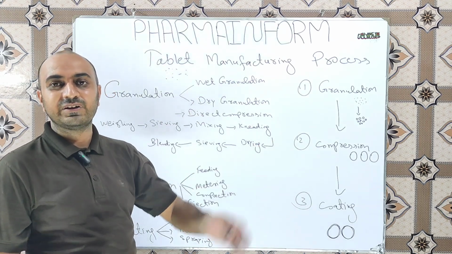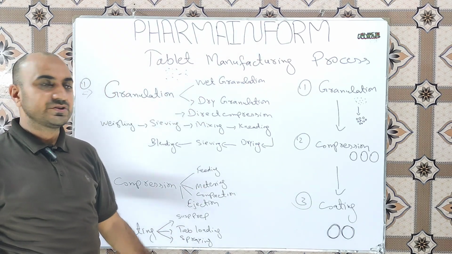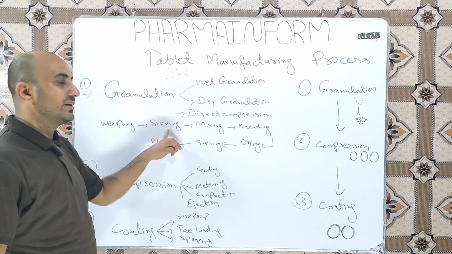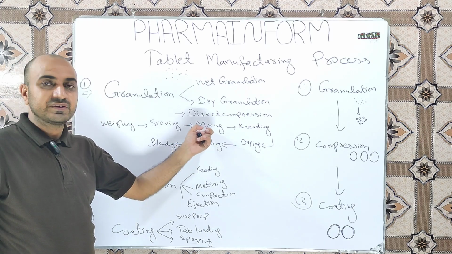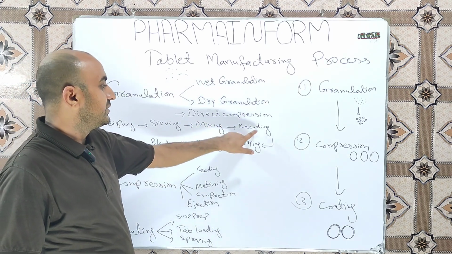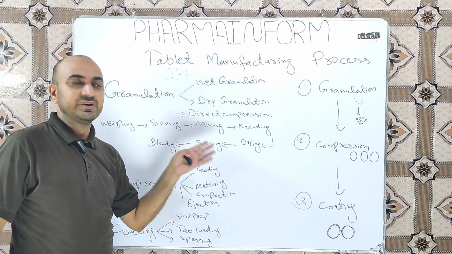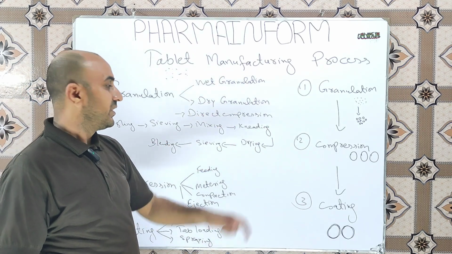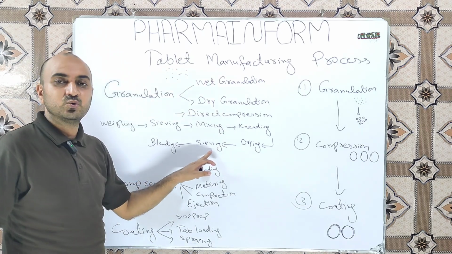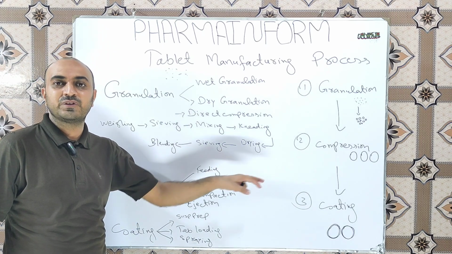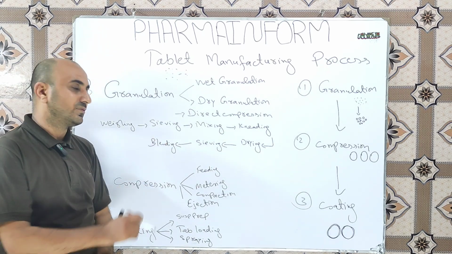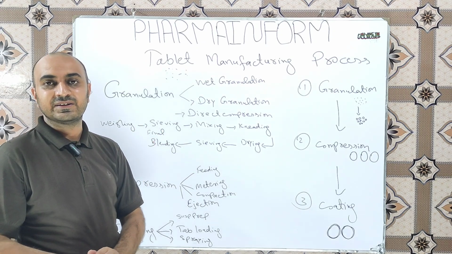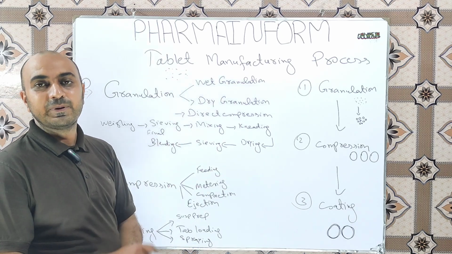How is the granulation stage completed? In granulation we have various steps. Let's talk about wet granulation. First step is the weighing. We weigh all the ingredients, then we sieve the ingredients, then we mix various types of excipients, then we add binder solution to our mixed powders. This step is kneading. Then we use FBD or tray dryers for the drying purpose. Then we do the screening or size reduction of the granules, and at the end we have the final blending, where lubricants, glidants and other excipients are mixed with the prepared granules.